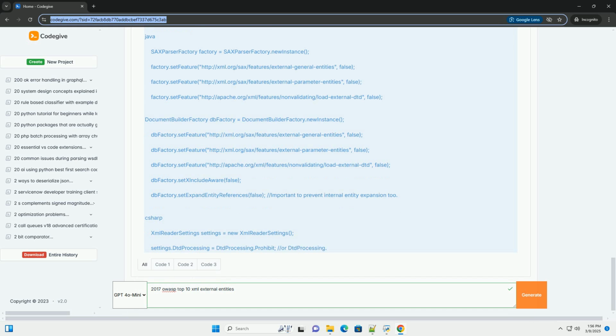What are XML external entities, XXE? XML external entities, XXE, are a feature in XML that allows you to define a placeholder, an entity, whose value is not within the XML document itself, but rather points to an external resource. This external resource can be a file on the local file system, a URL on the internet, or even a system command. Think of it as an include statement within your XML. Key components involved: